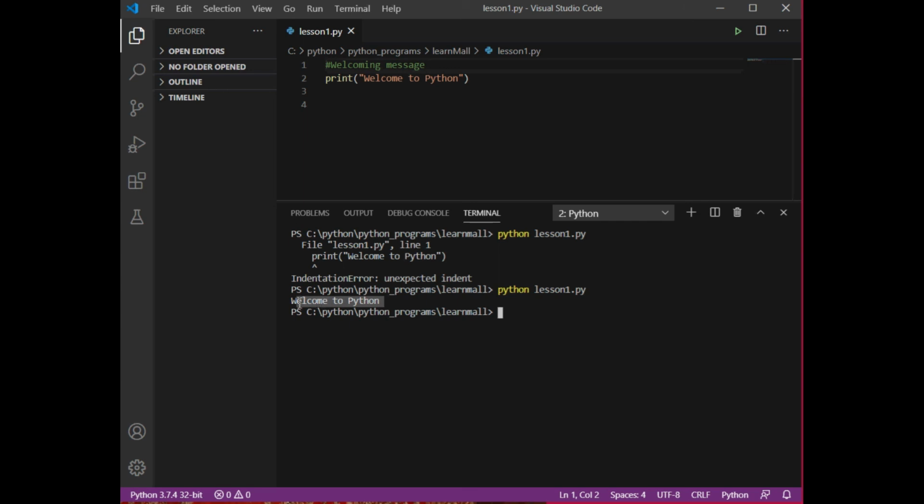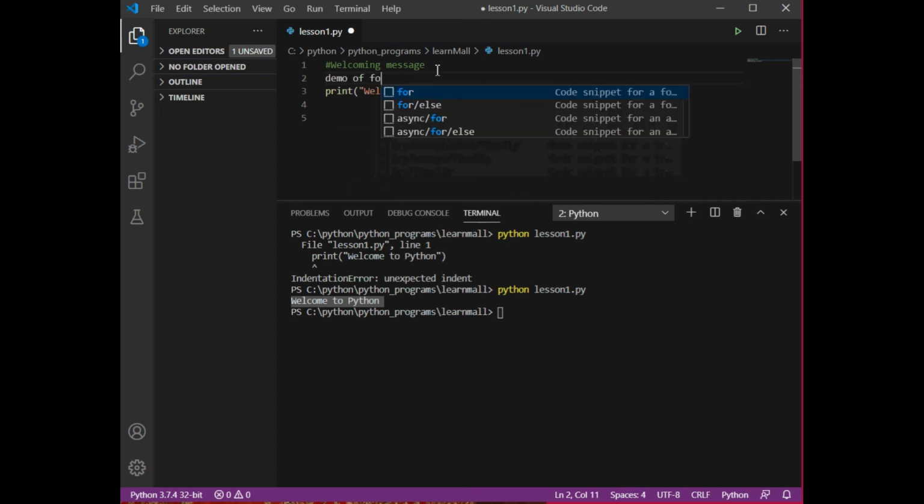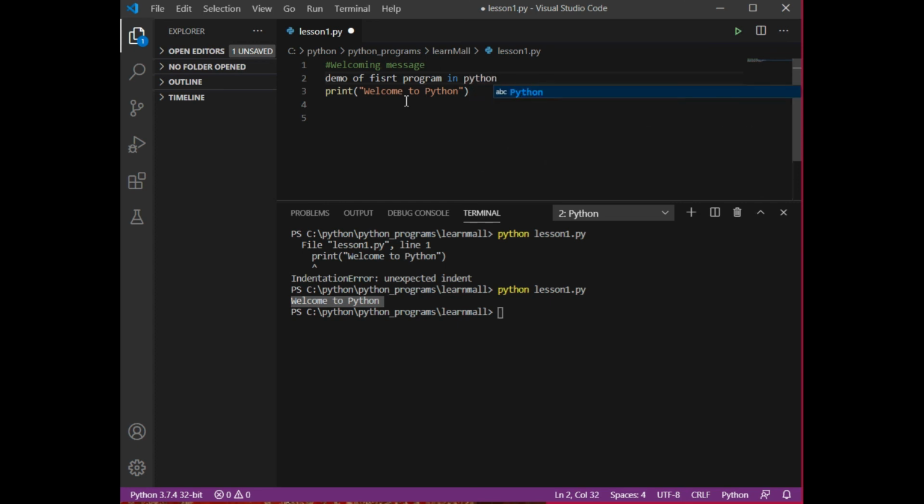Okay. Now comments are of two types. One is a single line comment, one is a multi-line comment. This is your single line comment. If you want to give a comment of more than one line, say, demo of first program in Python, and let's say I want to write this line also. Now these are two lines.